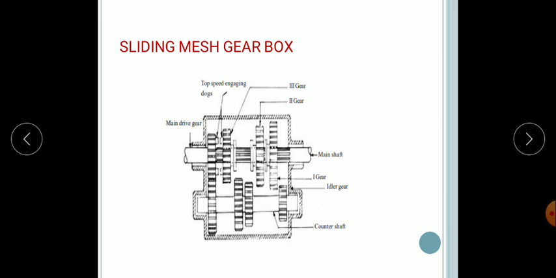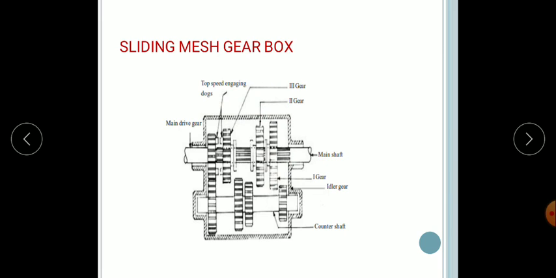The sliding mesh type gearbox consists of the clutch shaft, the lay shaft, the main shaft or the spline shaft, the dog clutch, the select rod, and the gear change, which mesh with the corresponding gears on the lay shaft. The 3-speed sliding mesh gearbox is as shown in the figure. So why is this 3-speed? This is the first gear, the second gear and the third gear. That's why it is called the 3-speed sliding mesh gearbox.